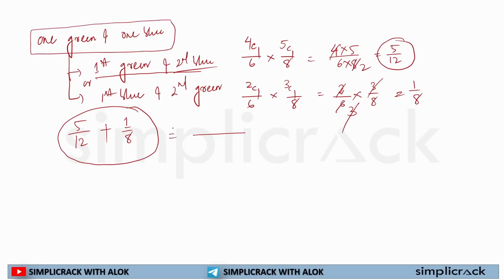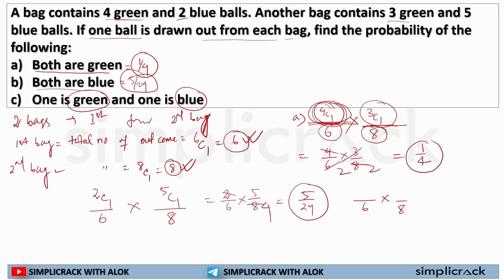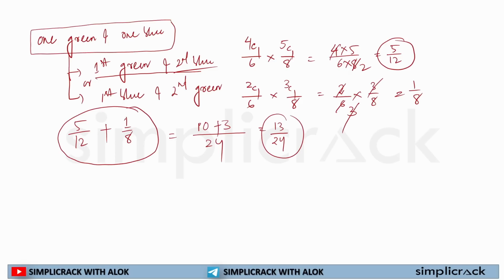Now, if I add these, your denominator will be 24: 5 into 2 is 10, plus 3, that is 13 by 24. So 13 by 24 is the correct answer. You can't simply go with the first green ball coming from the first bag and the blue ball coming from the second bag, because there is no particular pattern mentioned in this whole question. So both scenarios can happen. That's why you need to consider both of these scenarios while solving this question. Okay, I hope you are clear.